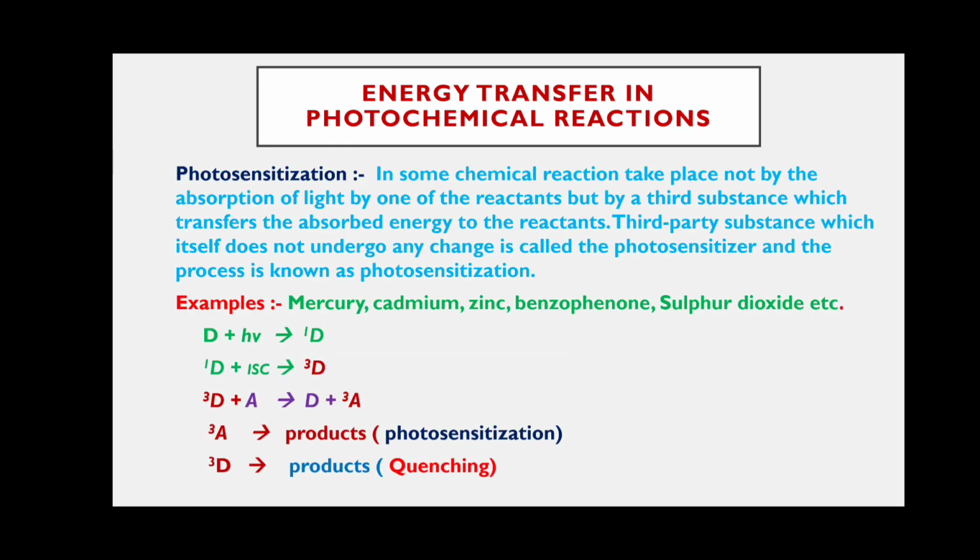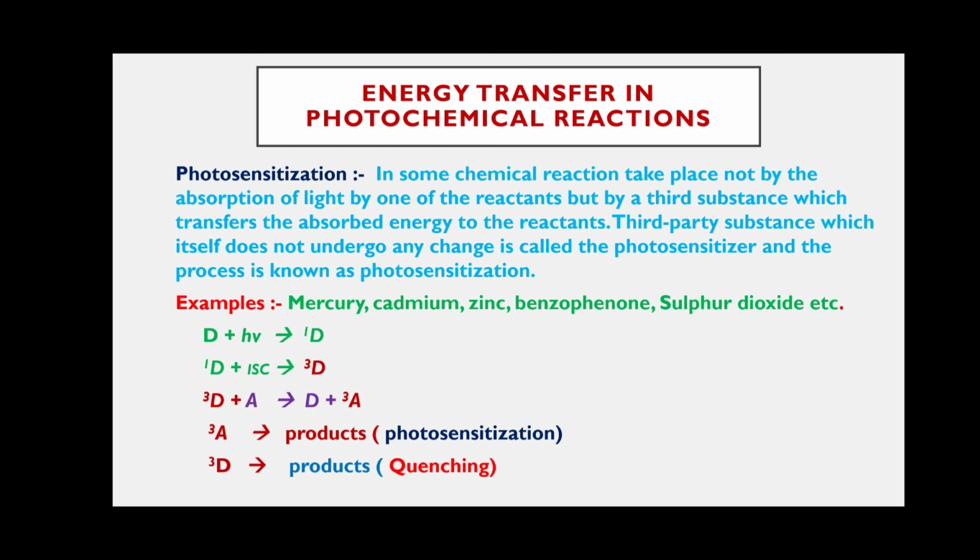In the photochemical reaction, by the absorption of the light radiation, the reactions occur. But in chemiluminescence, the light is produced by the chemical reaction. So the production of light by the chemical reaction is called chemiluminescence.